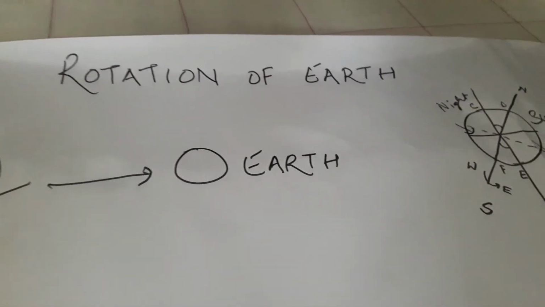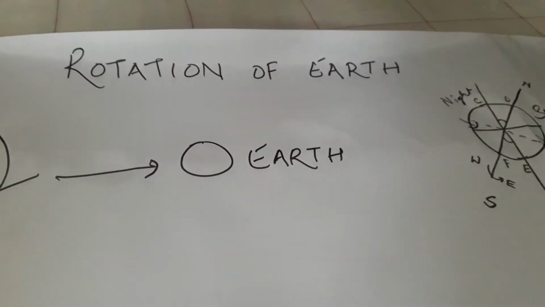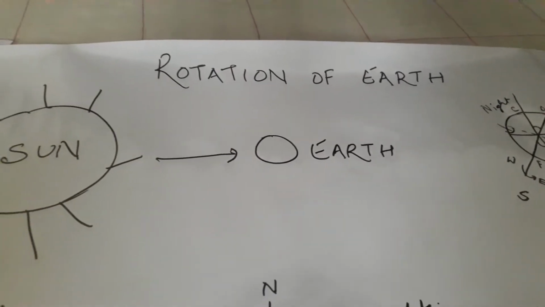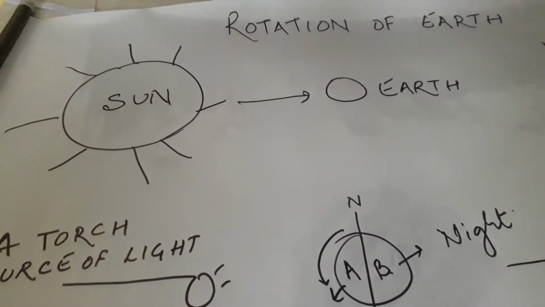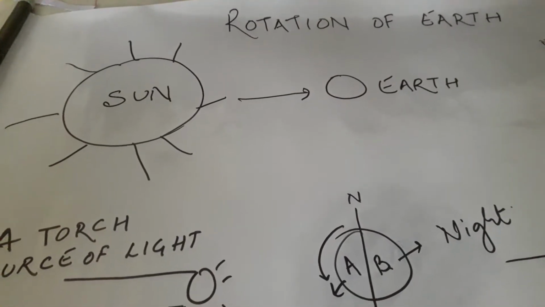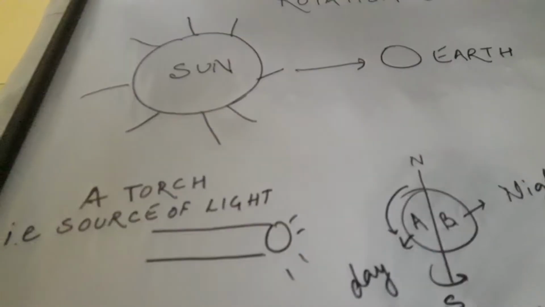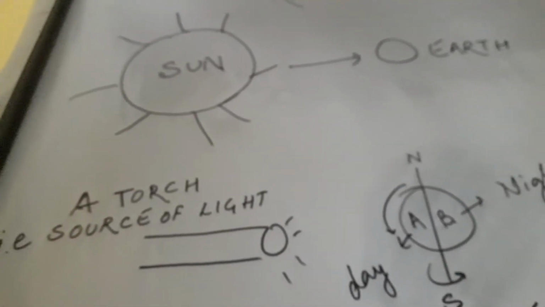Morning students, today we'll study about rotation of earth. Why we are studying about rotation of earth is we want to know how day and night occur, how seasons occur. These two questions are to be answered by rotation of earth and by understanding rotation of earth and revolution of earth around the sun.